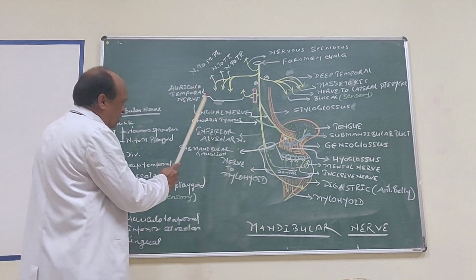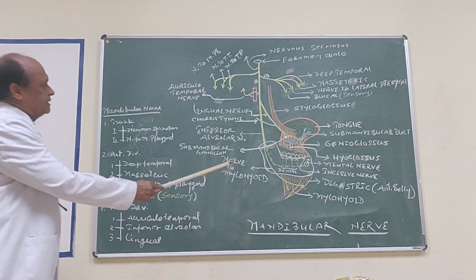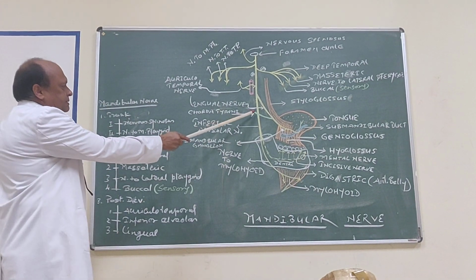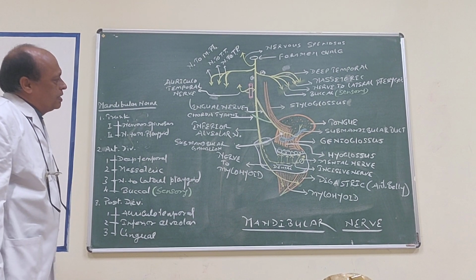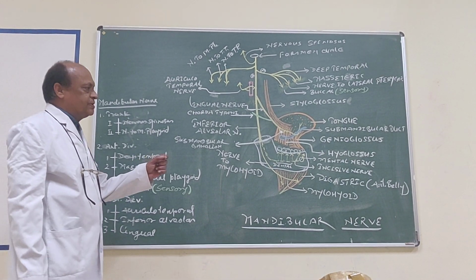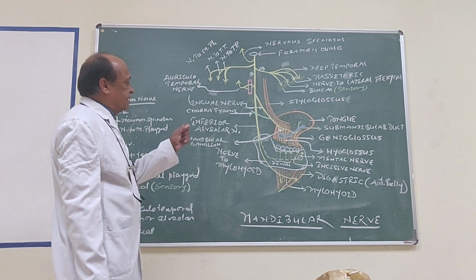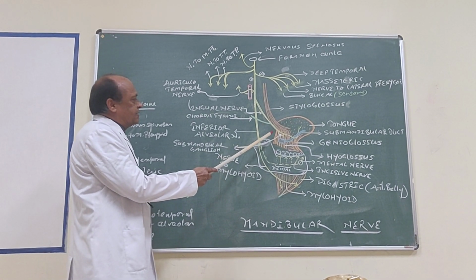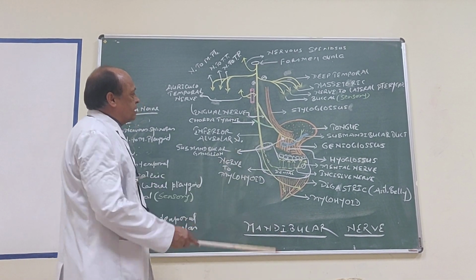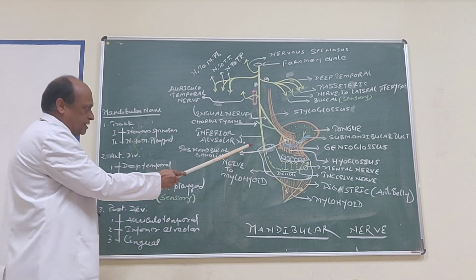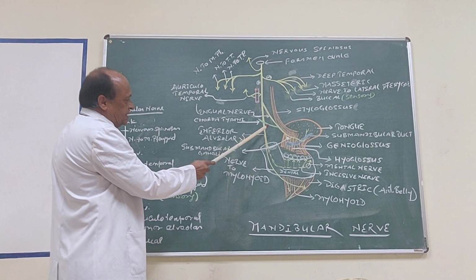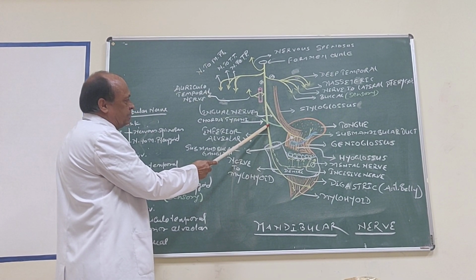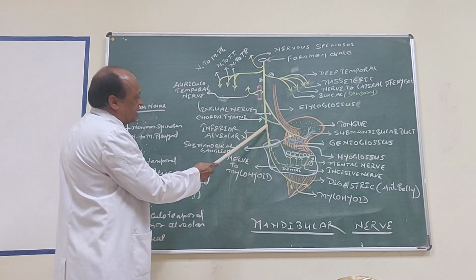Now look at here, the chorda tympani. The chorda tympani represented in this diagram as green color. Now this chorda tympani is a branch of facial nerve. It arises from facial nerve just above stylomastoid foramen, and it enters into tympanic cavity, and it comes out from tympanic cavity. It enters into the infratemporal fossa by passing through petrotympanic fissure, and here it lies deep to the lateral pterygoid muscle, joining lingual nerve at an acute angle.